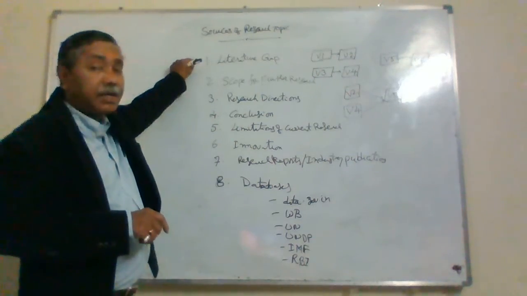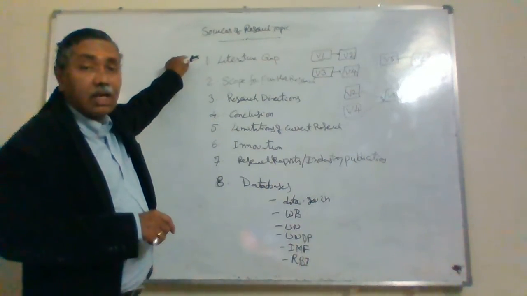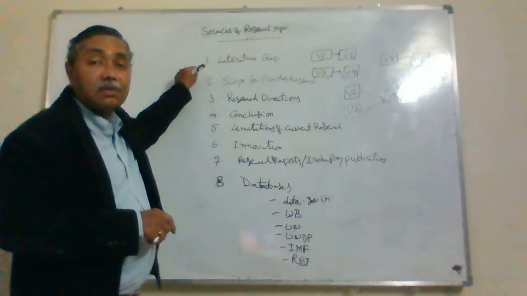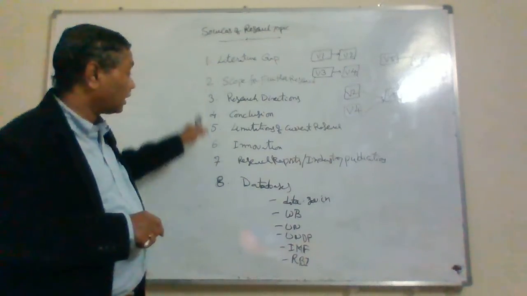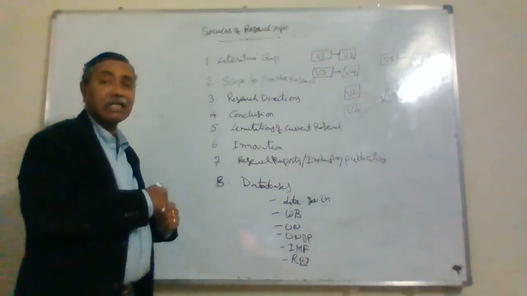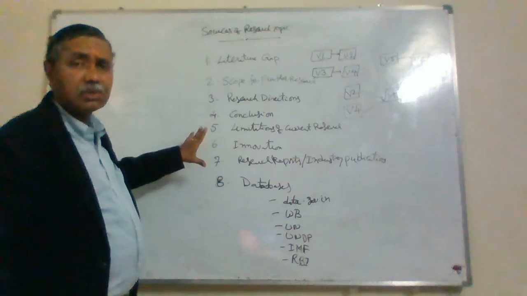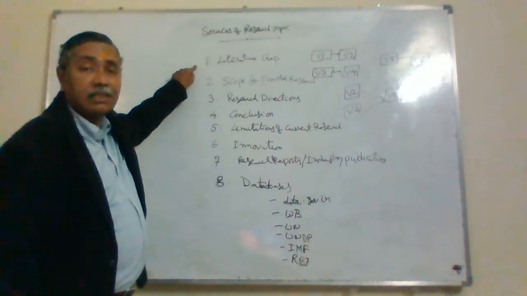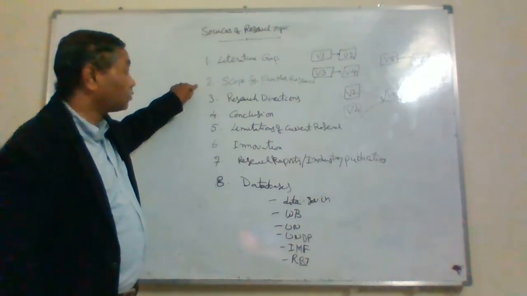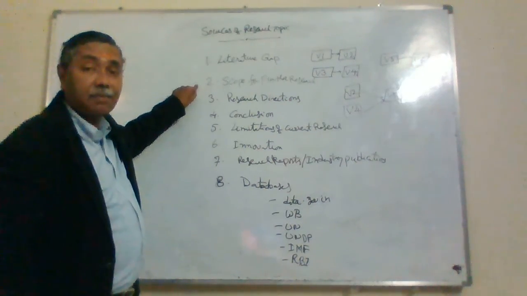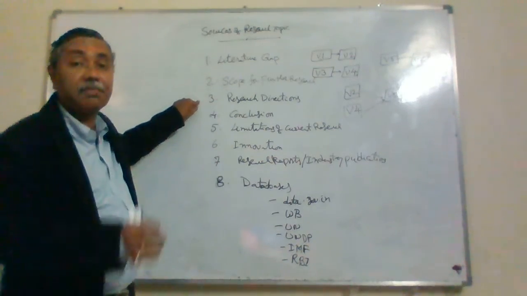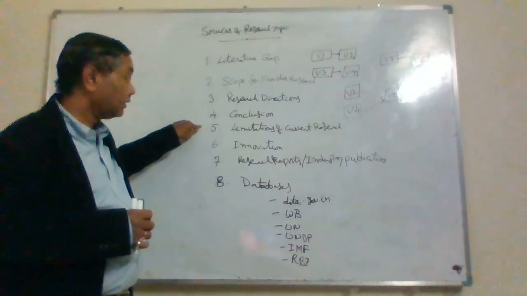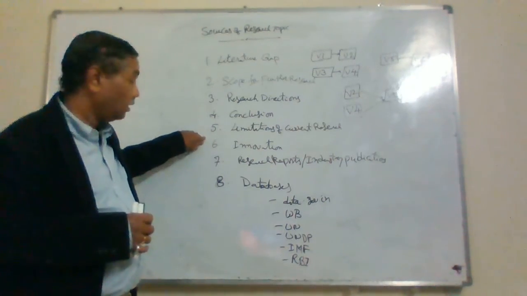Once you narrow down to the IT industry and HR function, download 30-40 papers related to them. In those papers, we identify the literature gap. Let us recap the sources of research topics we learned so far. First is the literature gap in the papers we read. Second is the scope for further research section. Next is the research directions given by the editors of different journals. Next, the conclusion section in research papers, and the limitations of the current research.